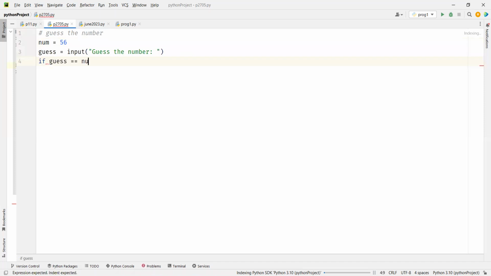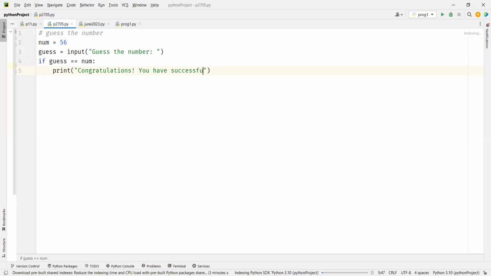we can display a message saying print congratulations, you have successfully guessed the number.